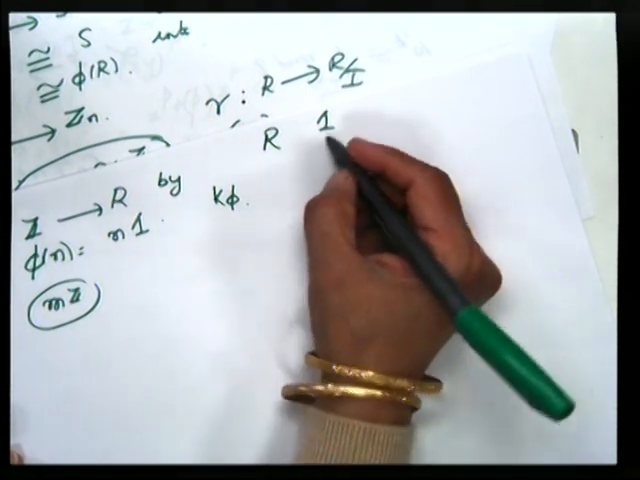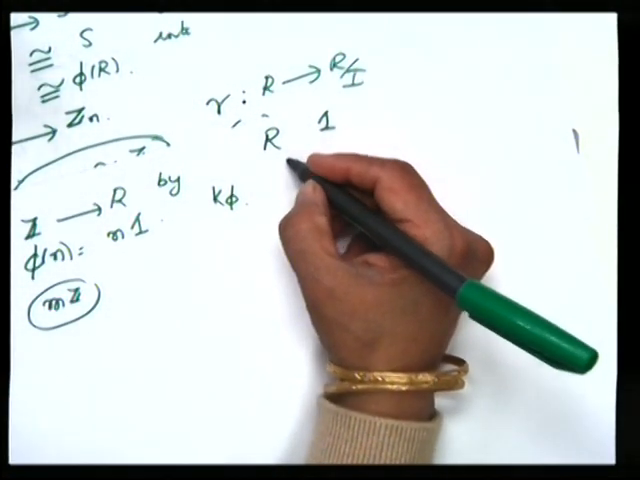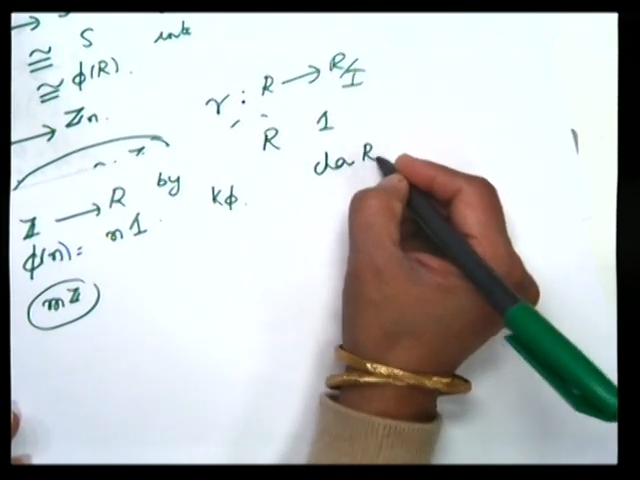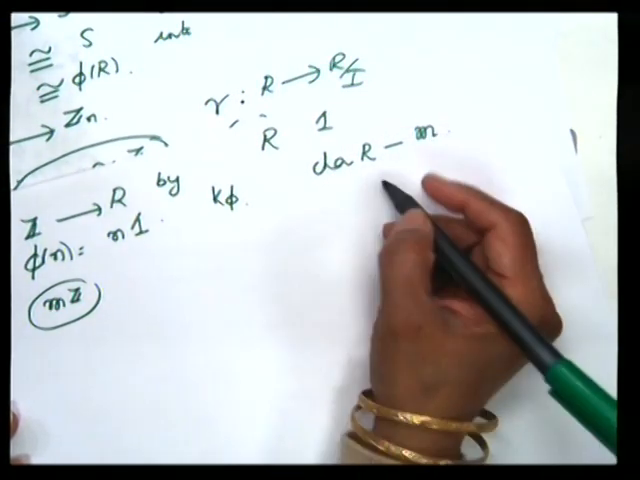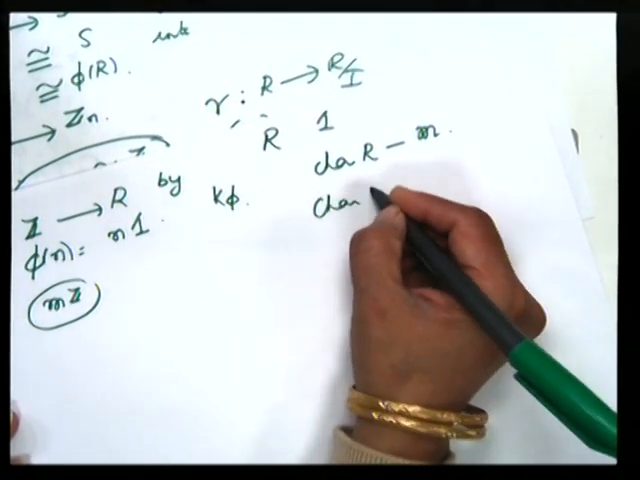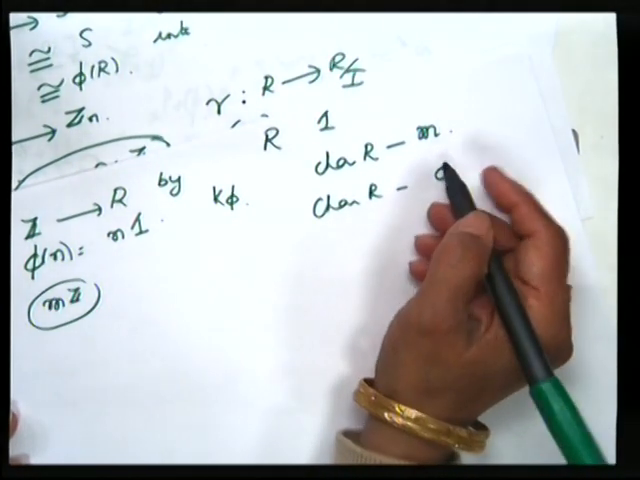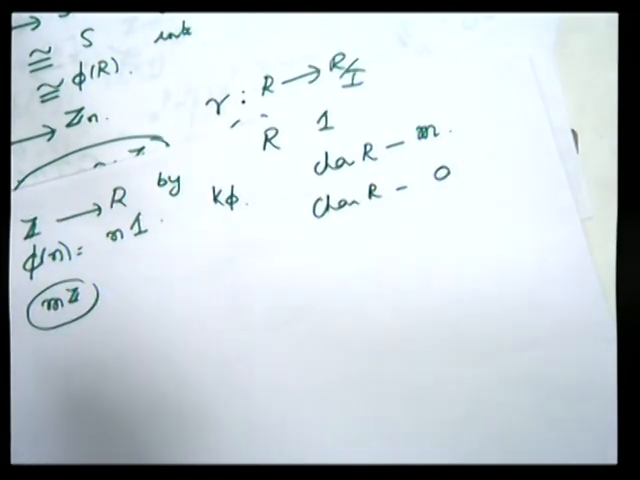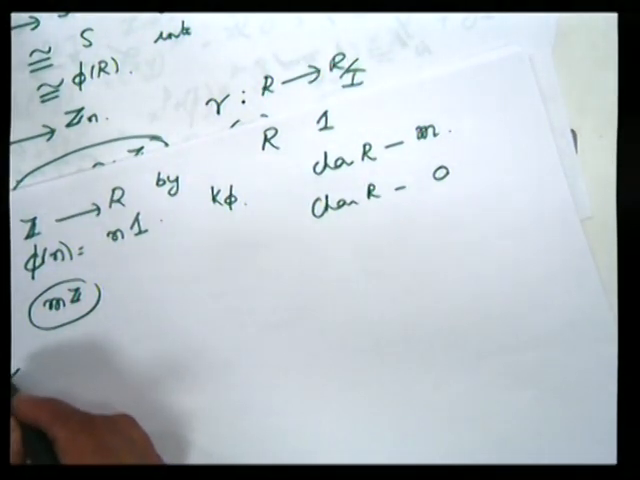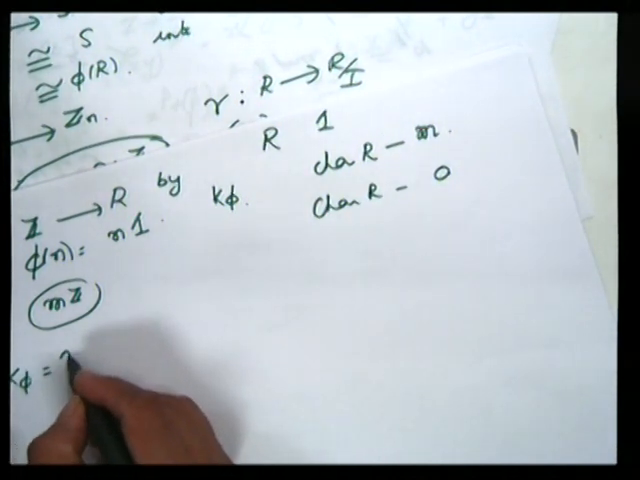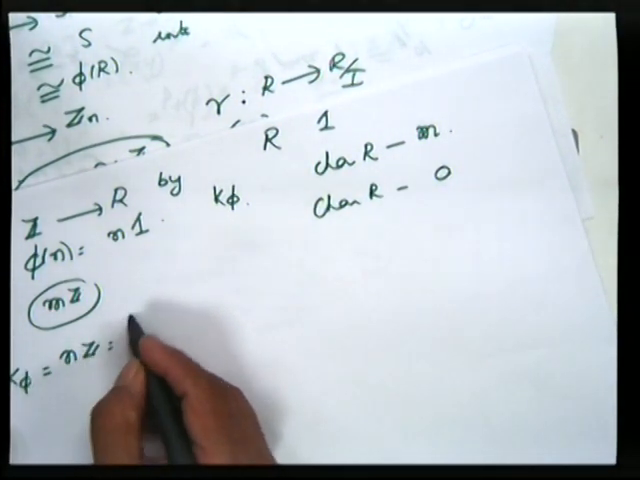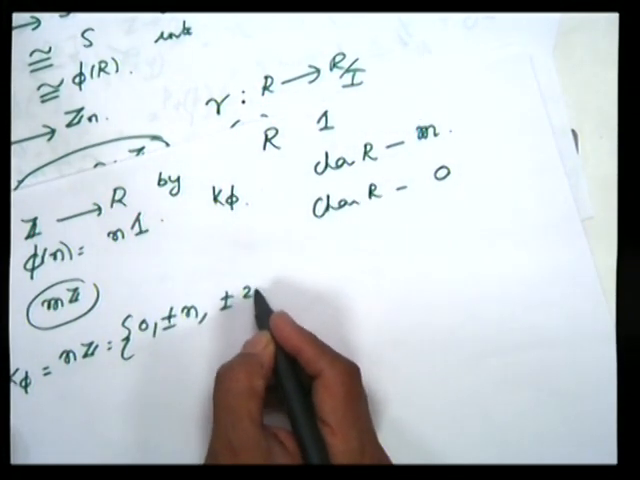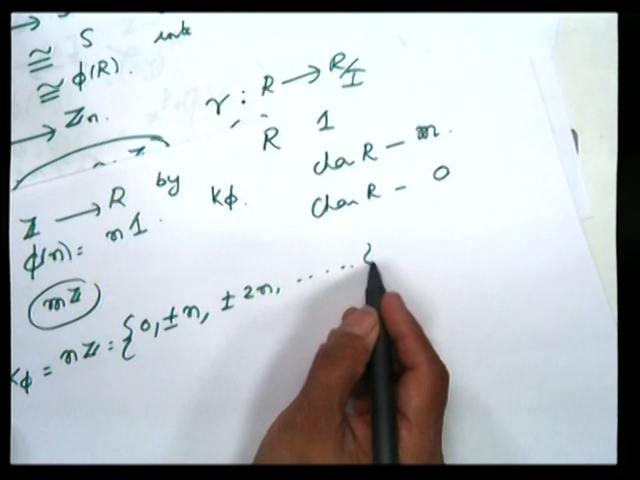Now let us see what K phi is. There are two possibilities. The characteristic of R may be a positive integer m, or the characteristic of R may be 0. Supposing the characteristic of R is m, then what happens to the kernel? Let us write K phi. Suppose K phi is nZ. This is nothing but 0, plus minus n, plus minus 2n and so on.